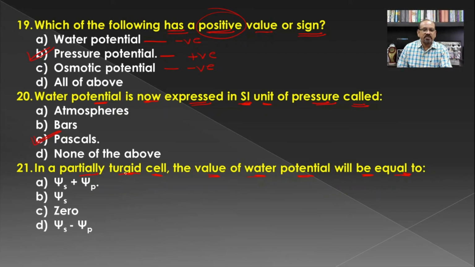So in a partially turgid cell, the psi w, that is water potential, is equal to psi s, that is the osmotic potential, plus pressure potential. So this will be the correct answer for this question. This one is wrong, and when the cell is fully turgid, both will be equal but with negative sign, and hence it will be 0 for the plasmolyzed cell, and hence the correct answer for this question becomes A.